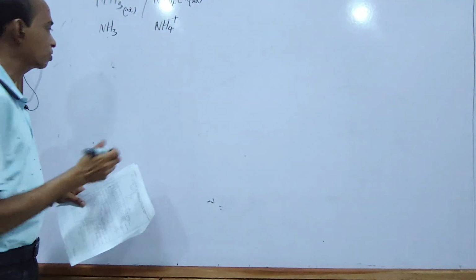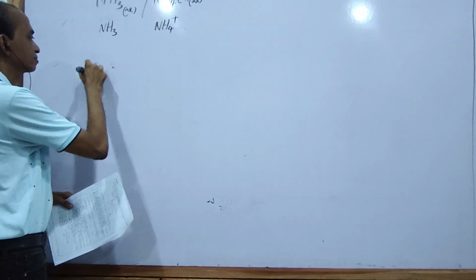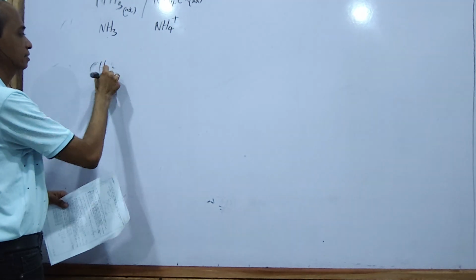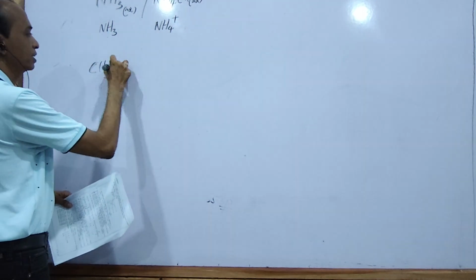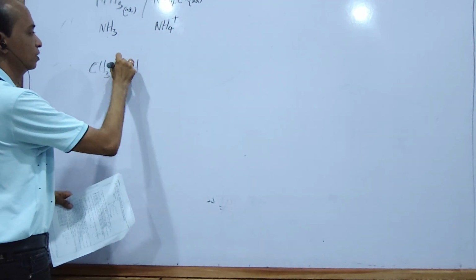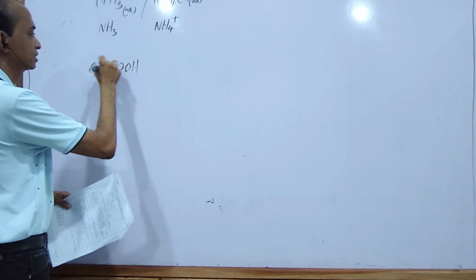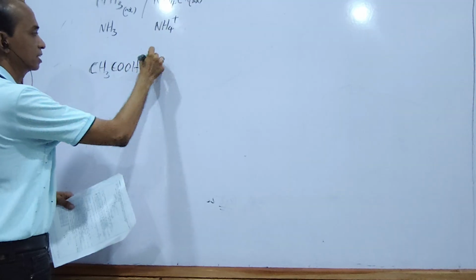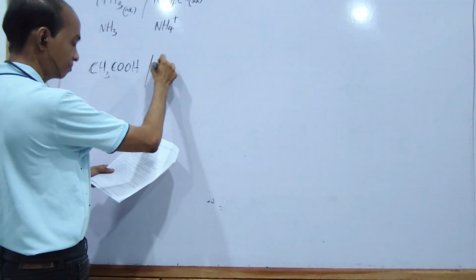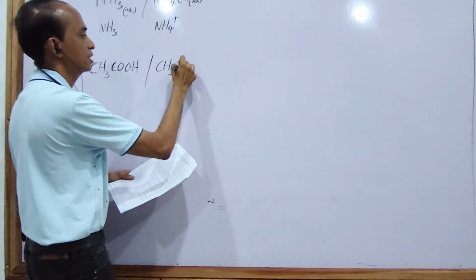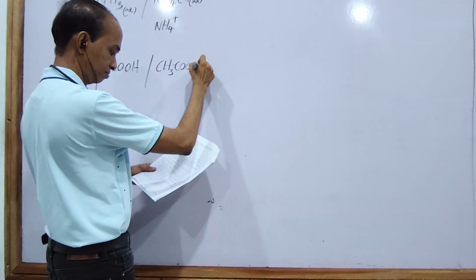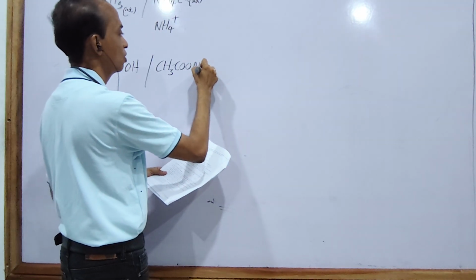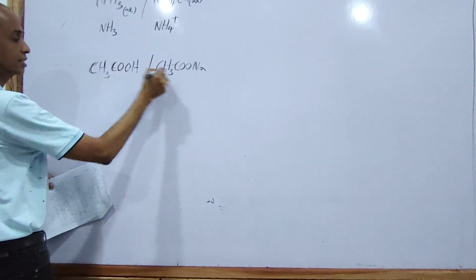That is correct, because CH3COOH is a weak acid and CH3COONa is its salt.